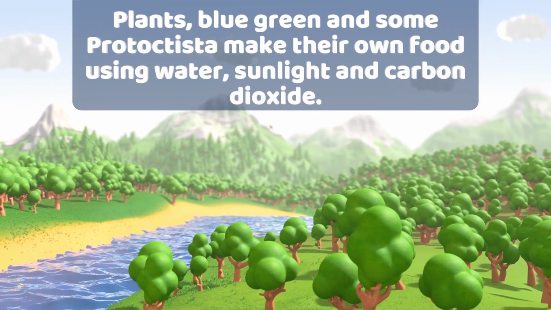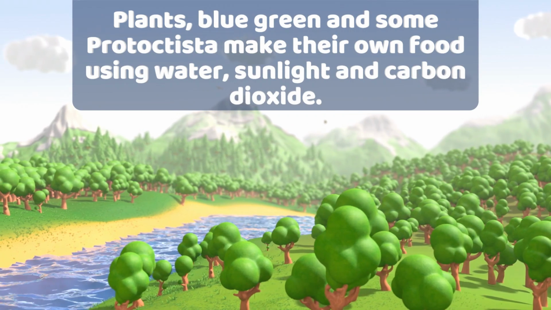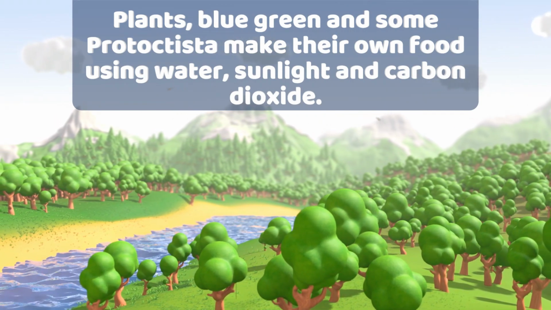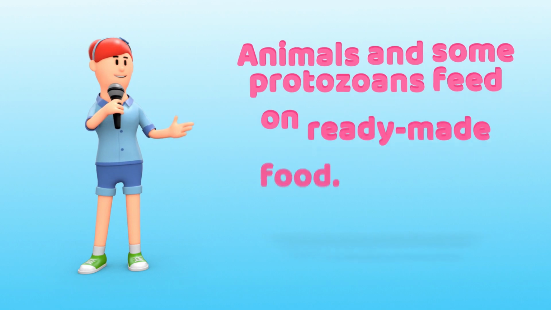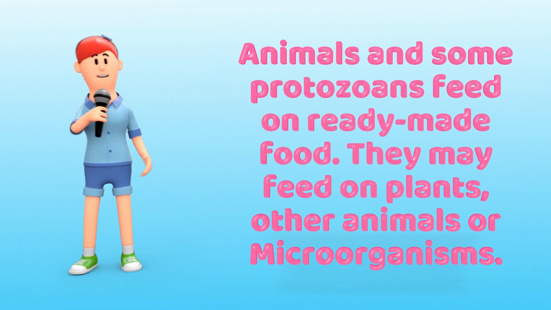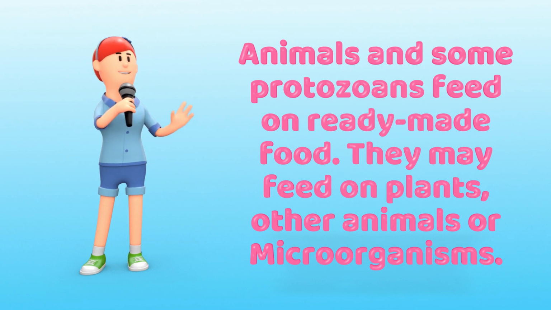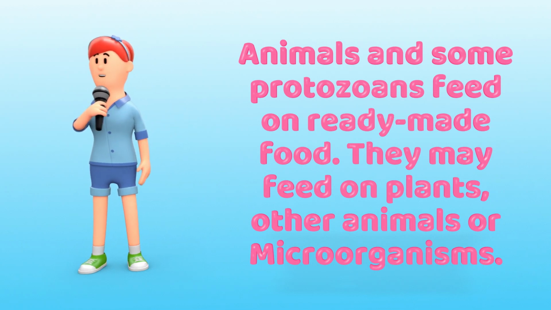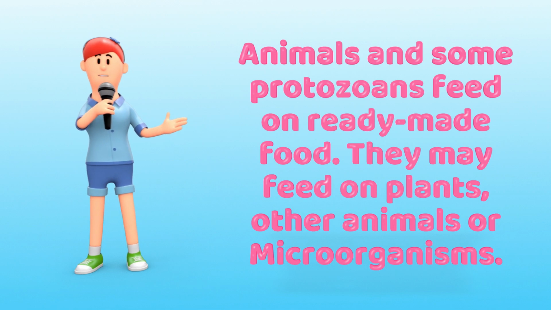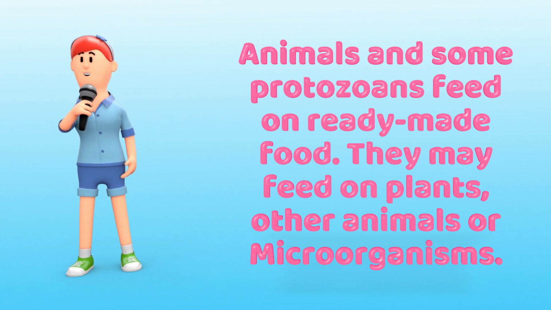Other living things like plants, blue-green algae and some protoctista make their own food using water, sunlight and carbon dioxide. While other living things like animals and some protozoans feed on already made food, they may feed on plants, other animals or microorganisms.